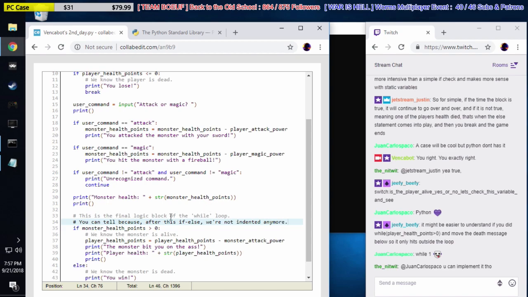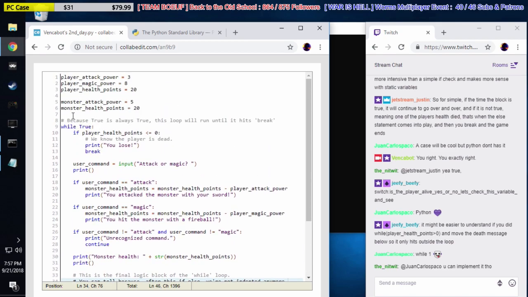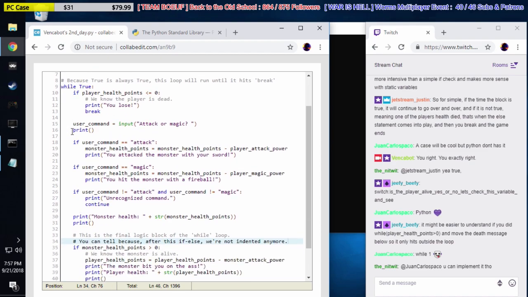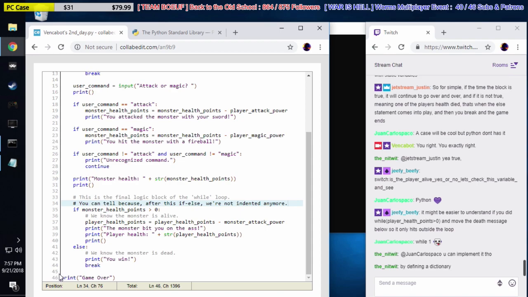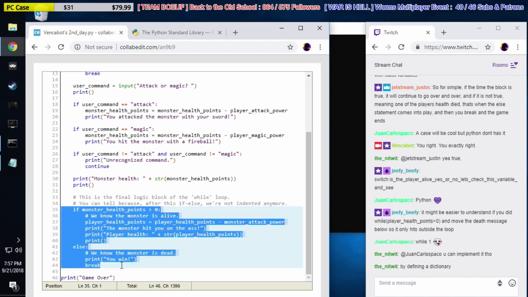Right? So as long as we're indented, we're inside this while loop. This is where the while loop starts. Everything after this is indented. This all runs inside this loop until line 46. So this is where the loop ends. The last line of code in the loop is this stuff.